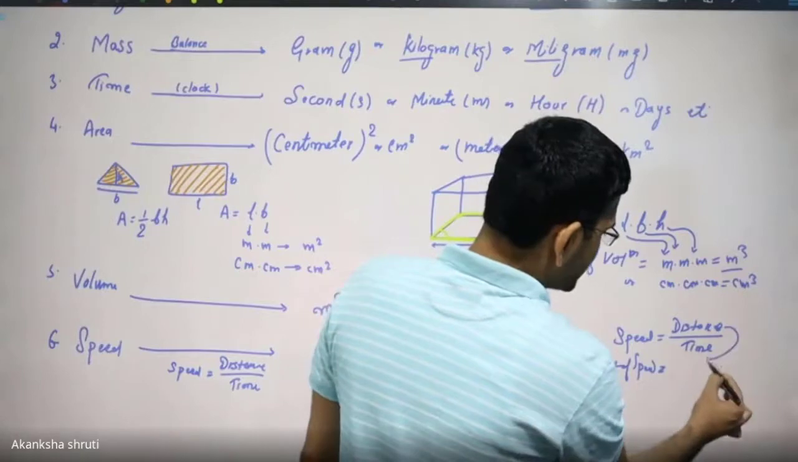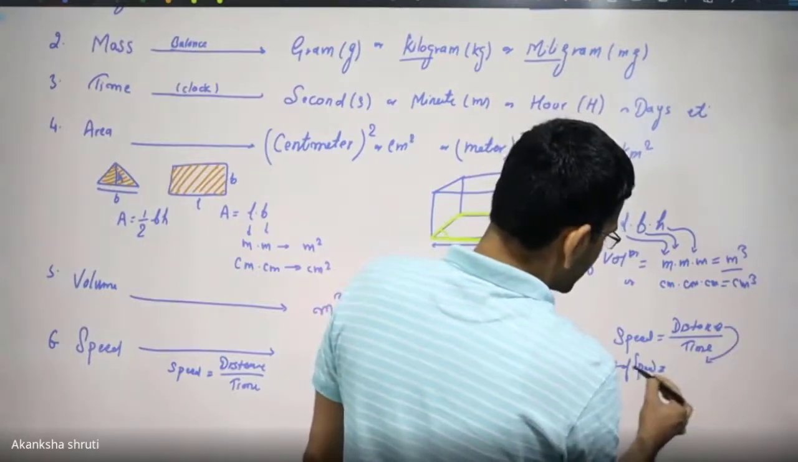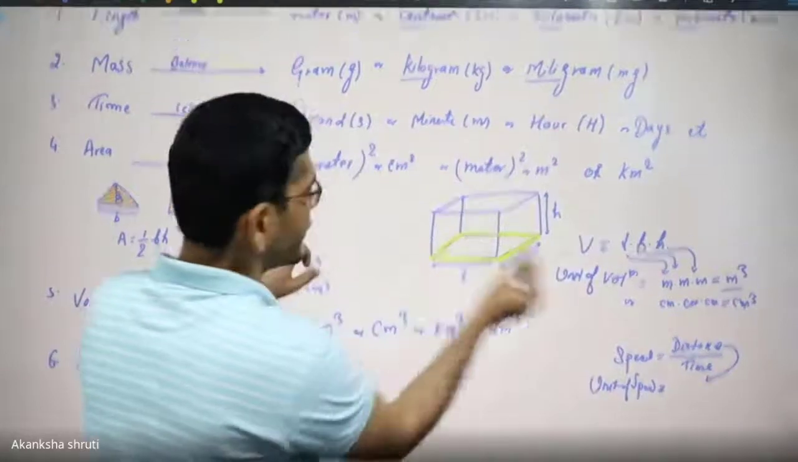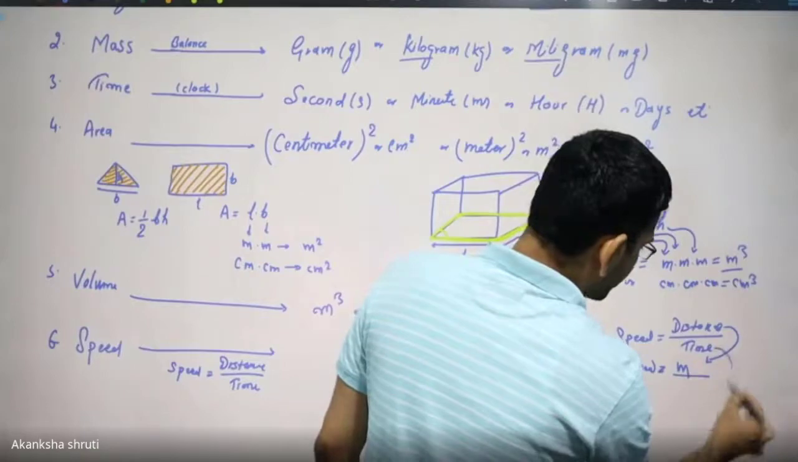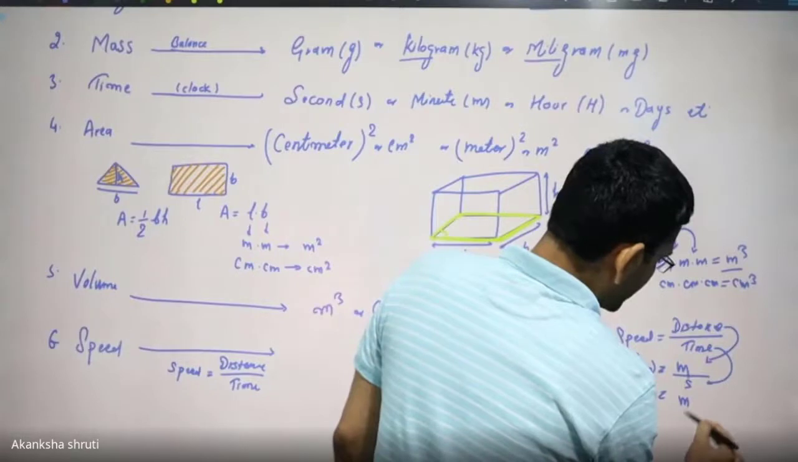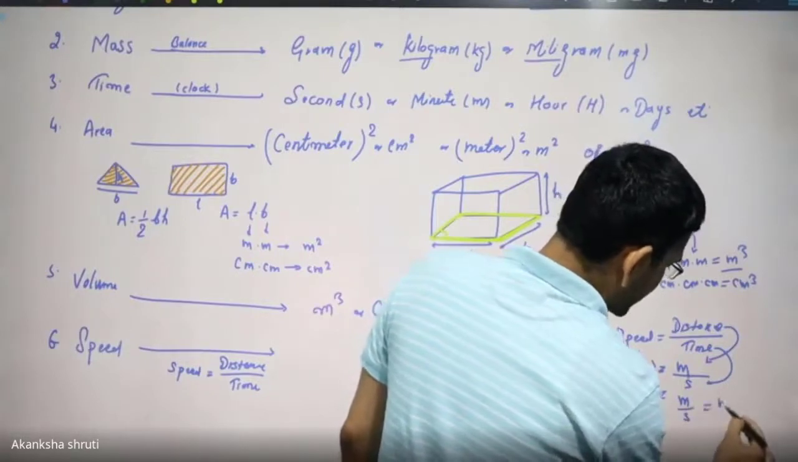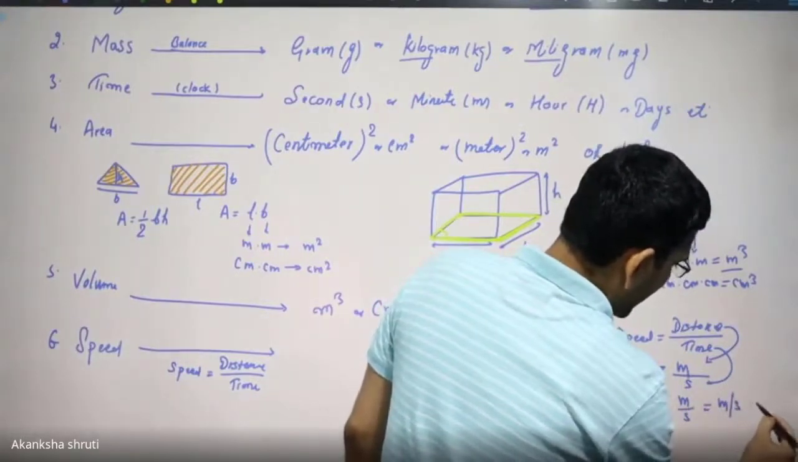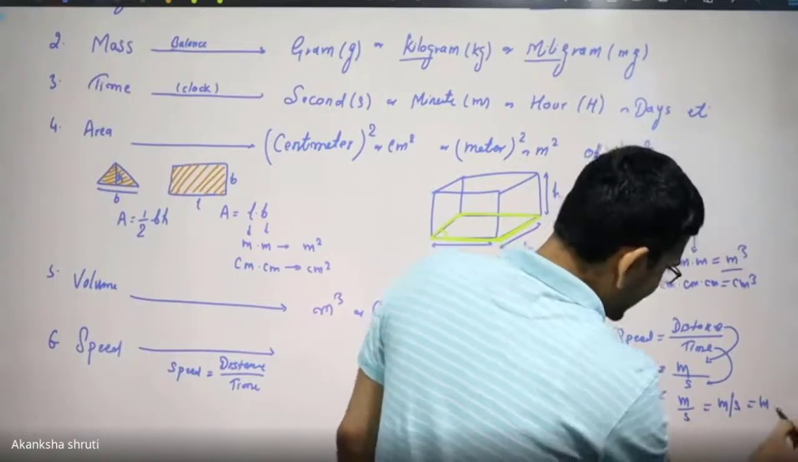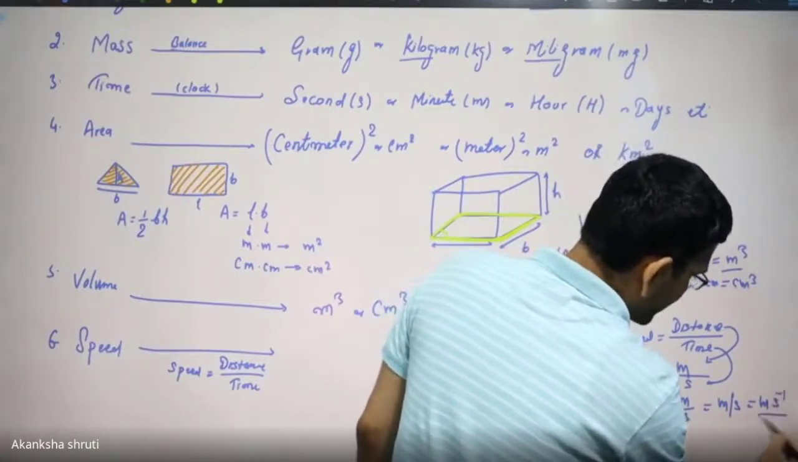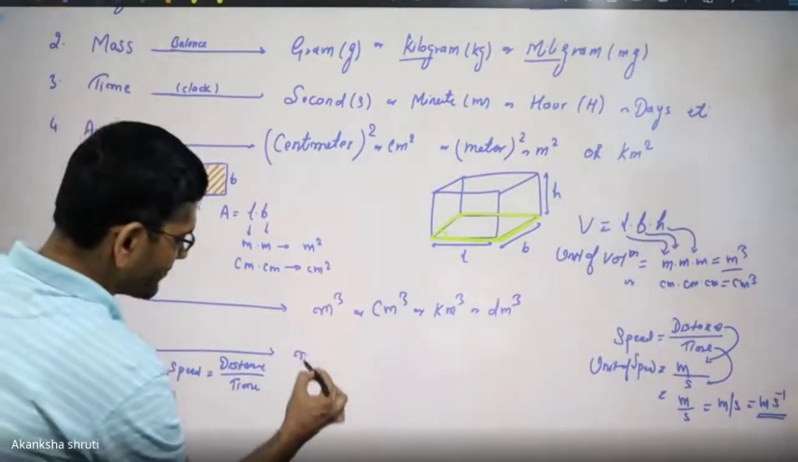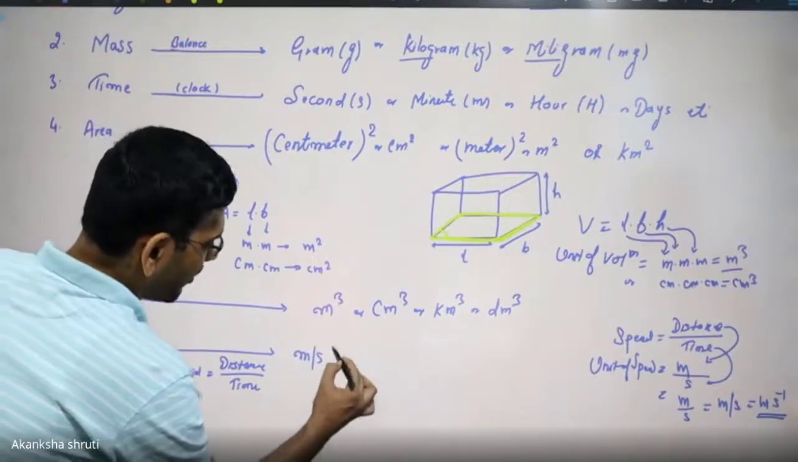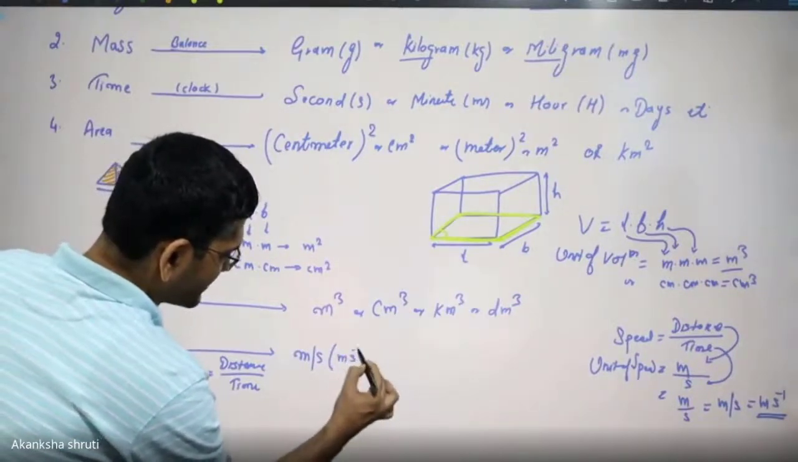So the unit of speed will be the unit of distance by the unit of time. What is the unit of distance, student? It can be the meter. And the unit of time is the second. So it will be meter by second, or simply written as meter per second, or meter by second can be written as meter second to the power -1. So speed is given by meter per second.